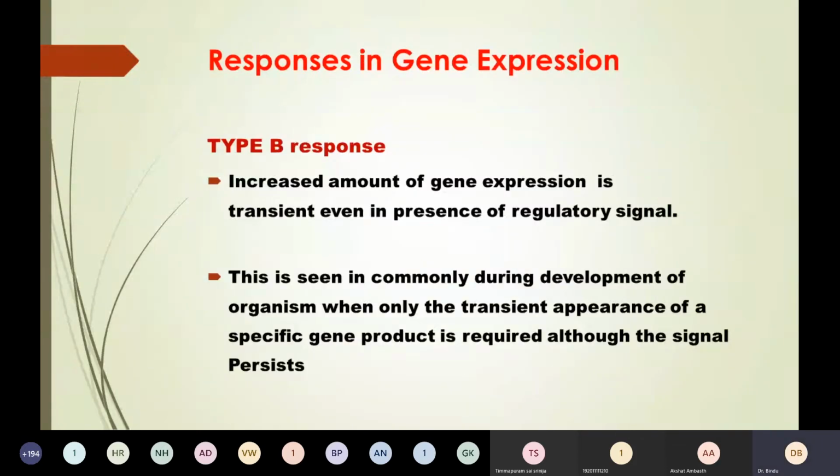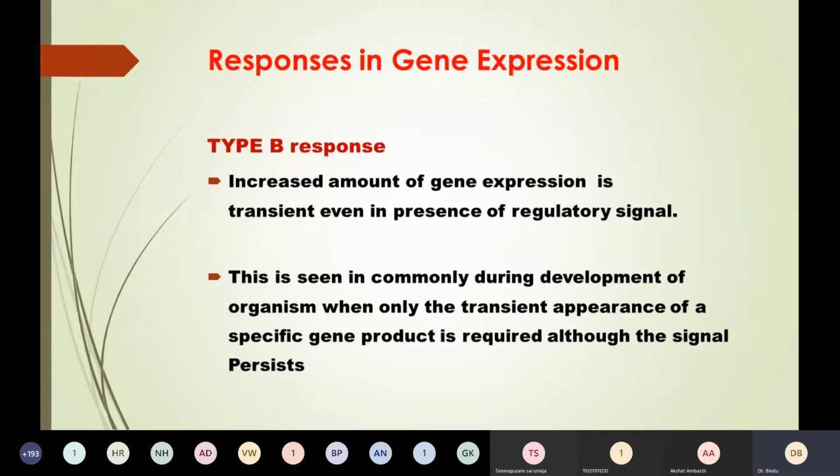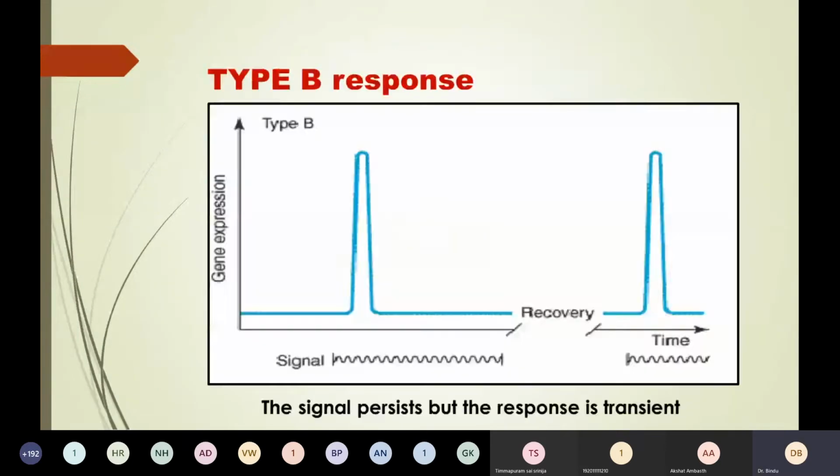Now, type B response is seen where, even though the signal is there, the response is transient. The amount of gene expression is transient in presence of the signal. If the signal is terminated, the cell is allowed to recover. Again, a second transient response is seen when the signal is present again. This is commonly seen during the development of an organism, when only the transient appearance of a specific gene product is required. Is it clear?